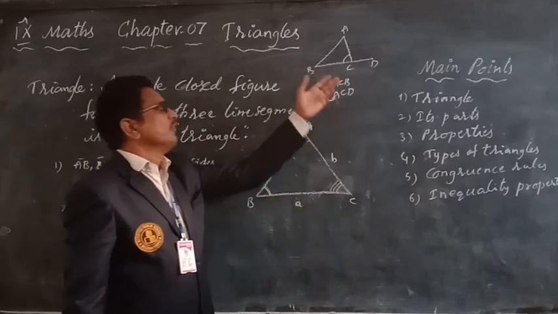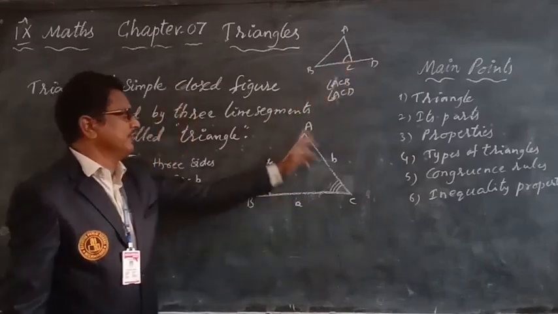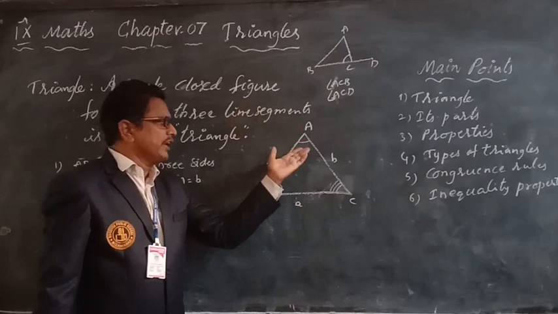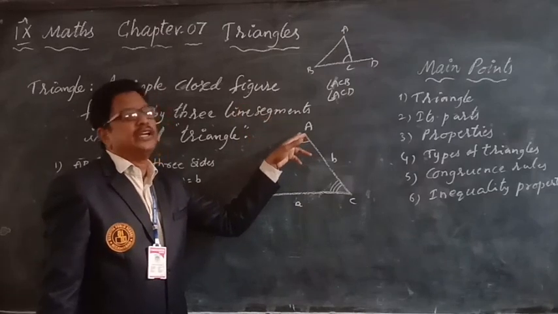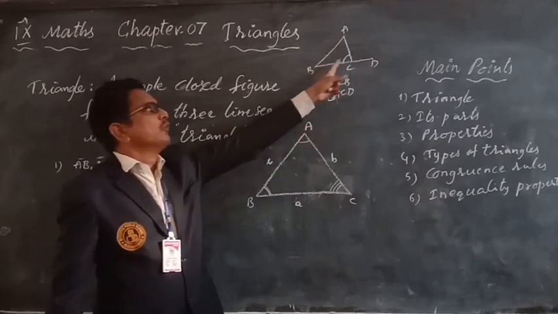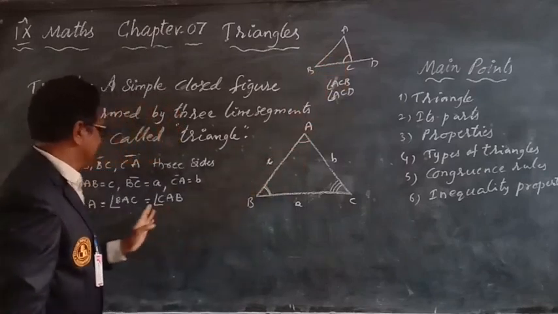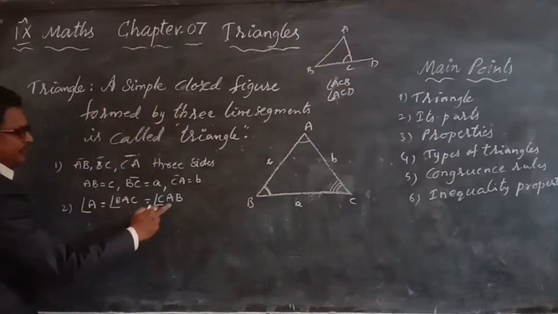That's why we can write BAC for angle A. If only one angle is there, then we can write angle A singly, but here two angles are there, so we write BAC.